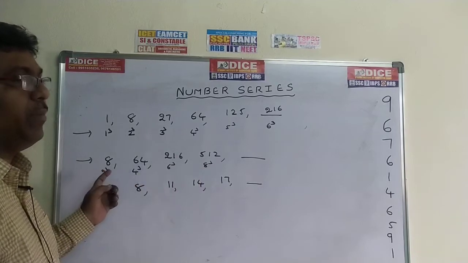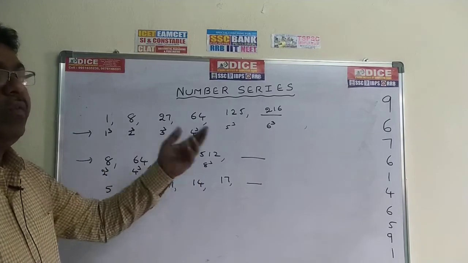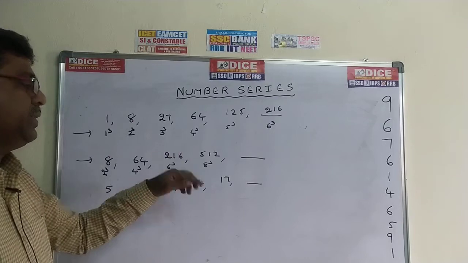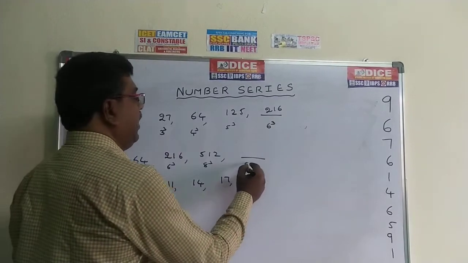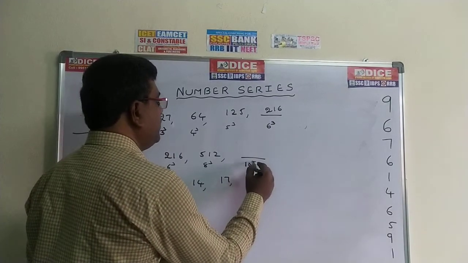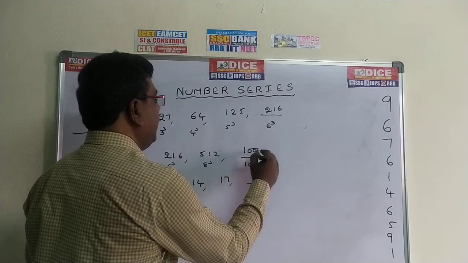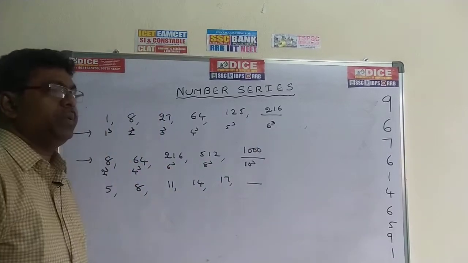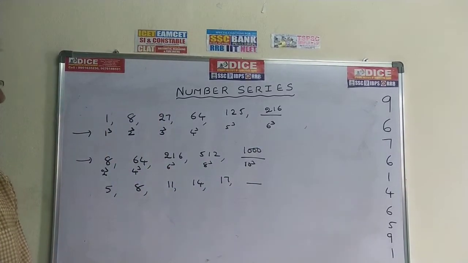Here all are even numbers: 2, 4, 6, 8. What is the next cube? The next is nothing but 10. 10 cube is how much? 1000 is the answer. 10 cube is nothing but 1000, the required value.